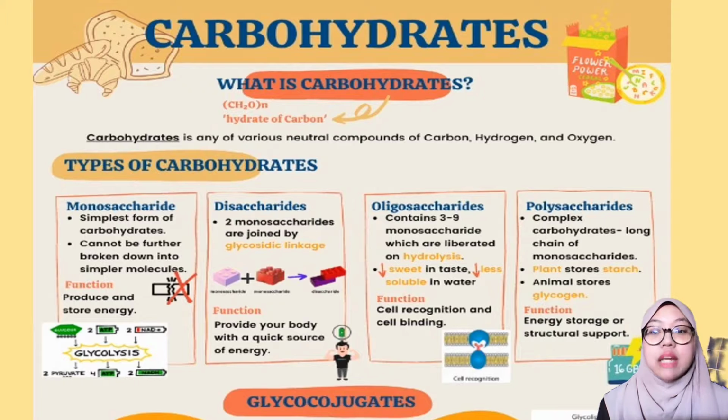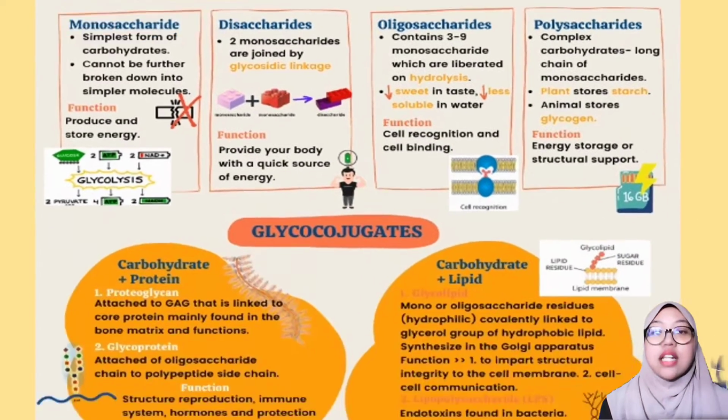This simple molecule can bond together with glycosidic linkage and produce 2 possibilities, which are disaccharides or oligosaccharides. The difference between disaccharide and oligosaccharide is that disaccharides are linked together by 2 monounits, while oligosaccharides have between 3 to 9 units. Oligosaccharides have a sweet taste and are less soluble in water. Lastly is polysaccharides, which is a complex carbohydrate that contains long chains of sugar units, also known as polymers of monosaccharides. Polysaccharides are stored as starch in plant cells and as glycogen in animal cells.